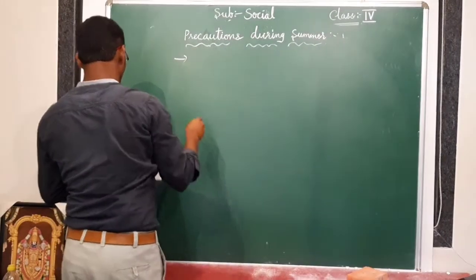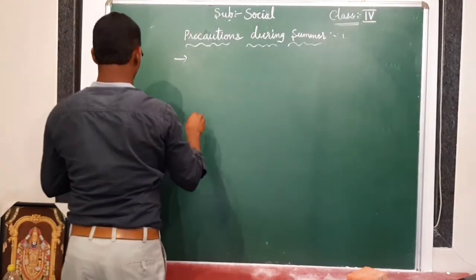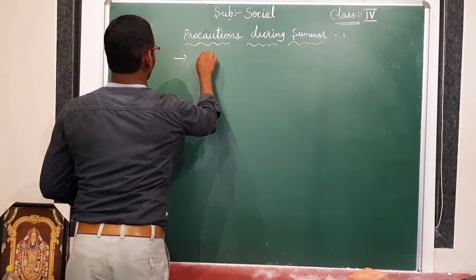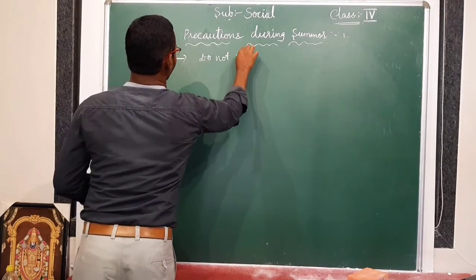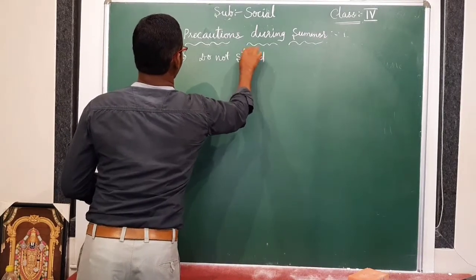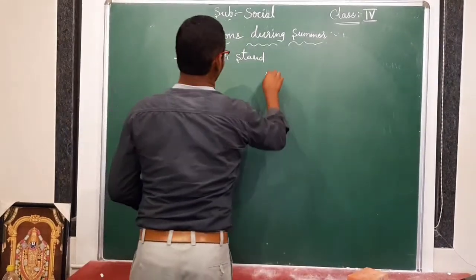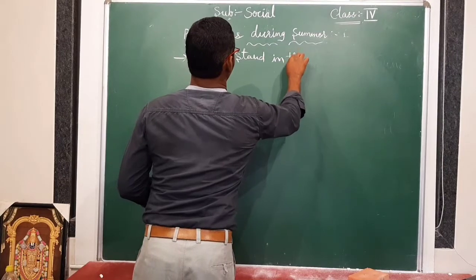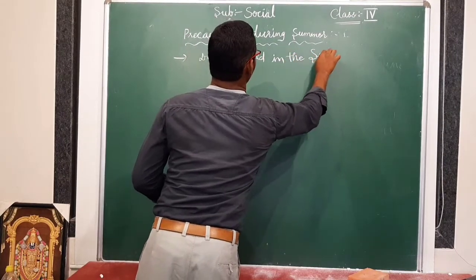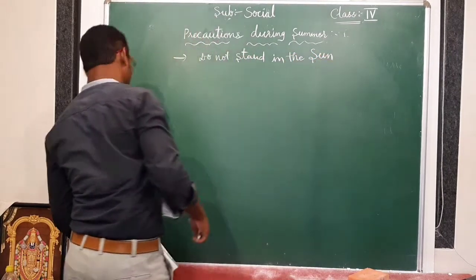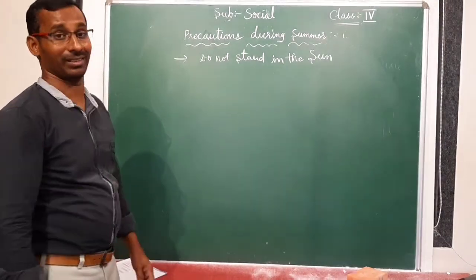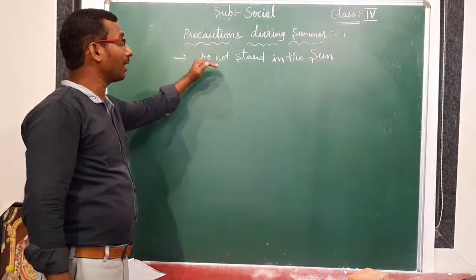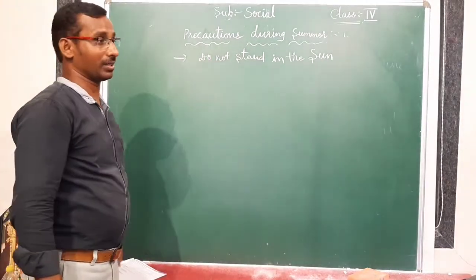First one, do not stand in the sun for a long time. Is it right or not? Why do we not stand in the sun for a long period? It is very hot in the summer season. Is it clear?